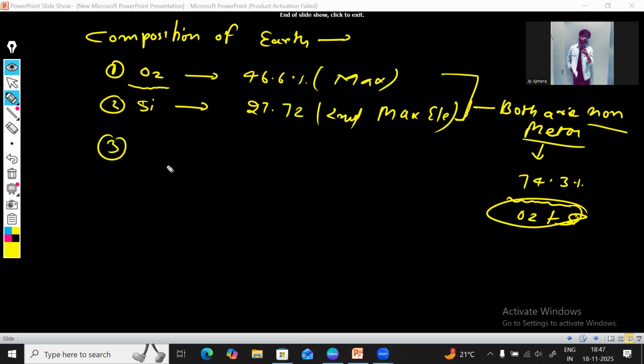Let's move to the third one. The third one is aluminium. How much percentage of aluminium is in the earth crust? 8.13 percent. Cool. This is the maximum percentage metal element.